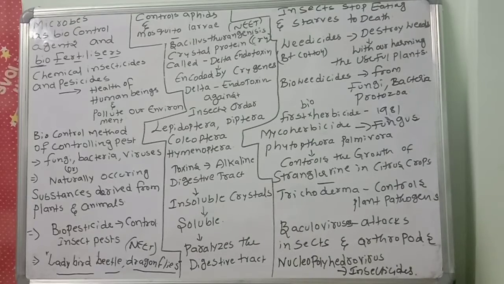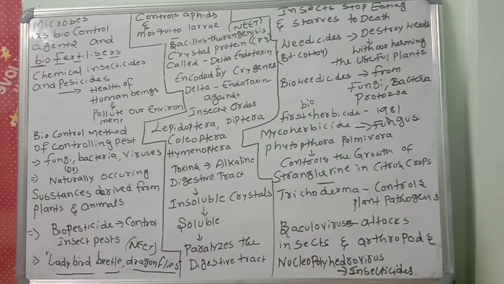So what are the key points in this concept? Ladybird beetles and dragonflies kill aphids and mosquito larvae. The delta endotoxin and cry proteins of Bacillus thuringiensis kill insects of the orders Lepidoptera, Diptera, Coleoptera and Hymenoptera of Arthropoda.